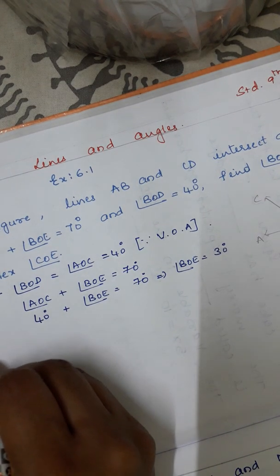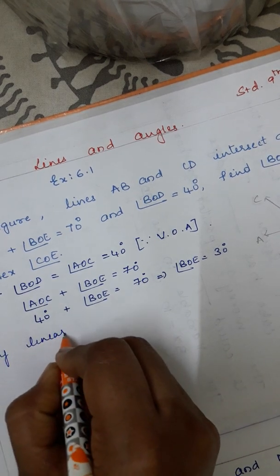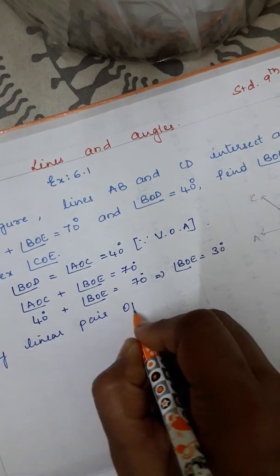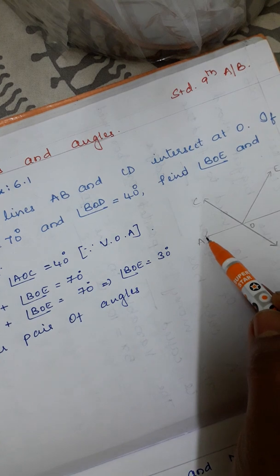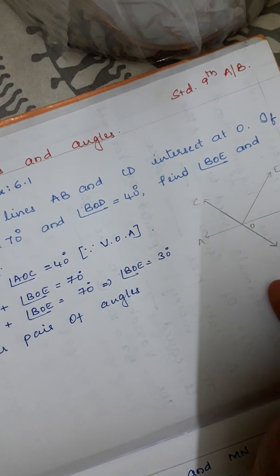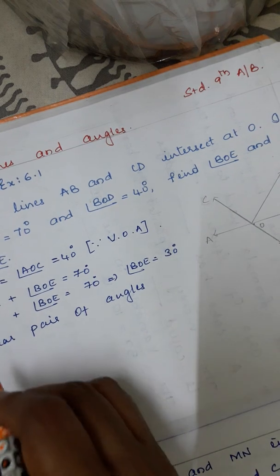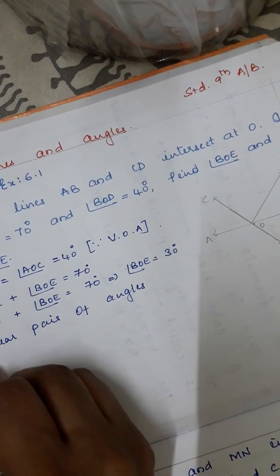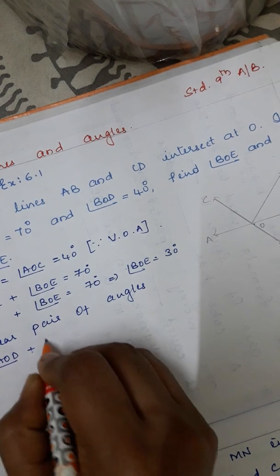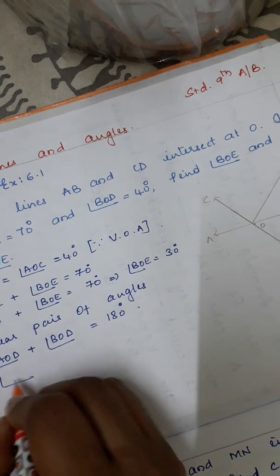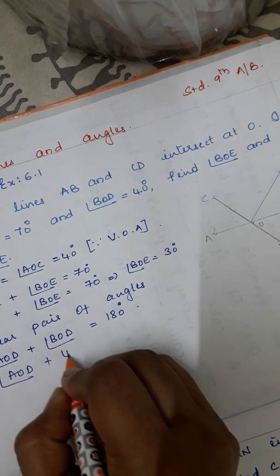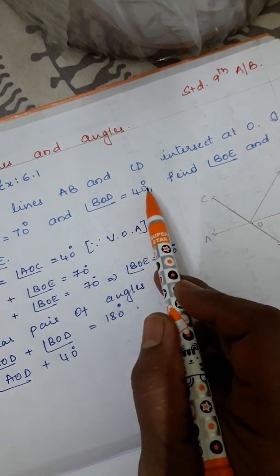Then by linear pair of angles, what can we write? Angle AOD plus angle BOD is equal to 180 degrees. By linear pair of angles, angle AOD plus angle BOD is equal to 180 degrees. Angle AOD plus 40 degrees, because BOD is given as 40 degrees.